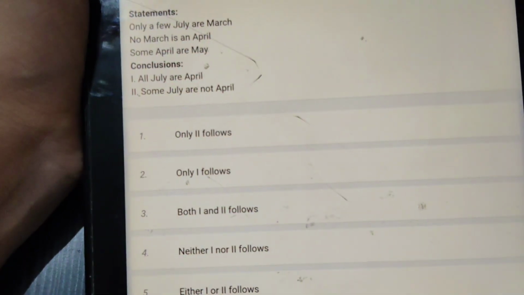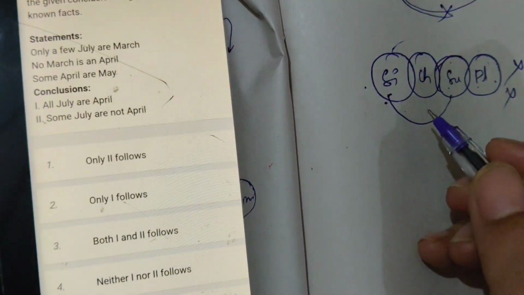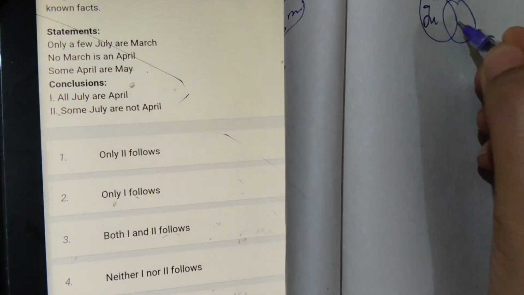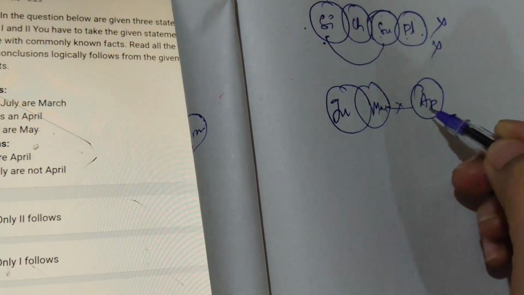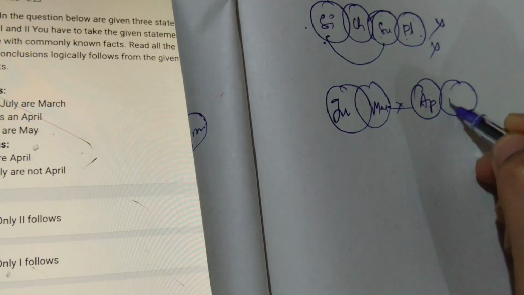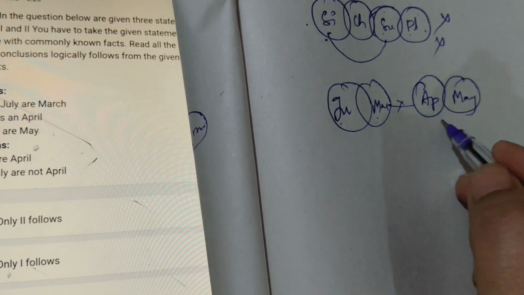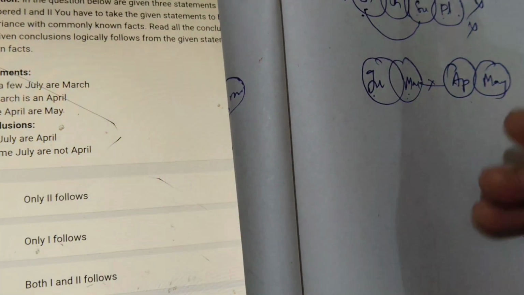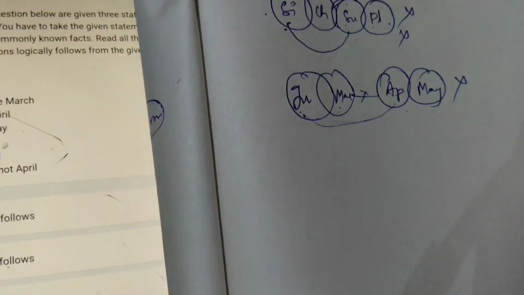You are understanding. Okay, next, few July are March. No March is April. Some April is May. Now conclusions: all July are April. July, April, no relation. So wrong.